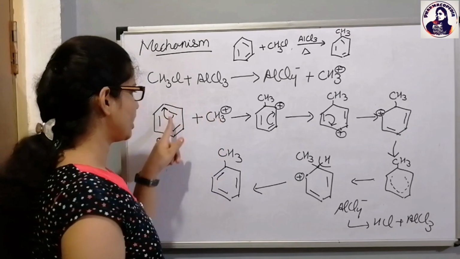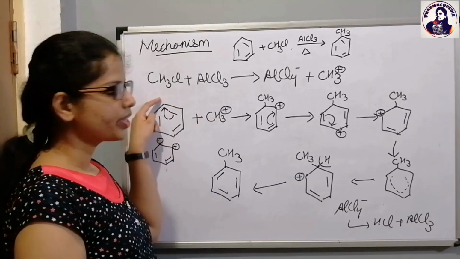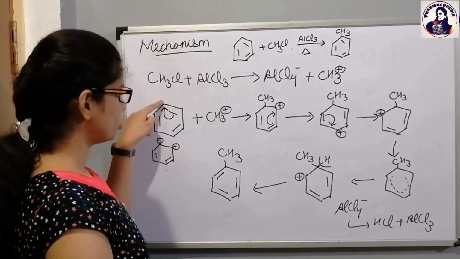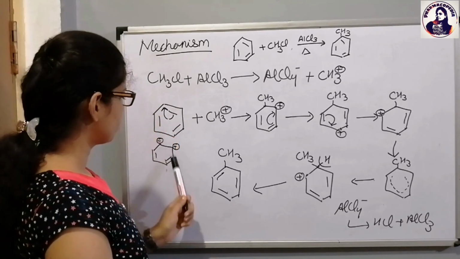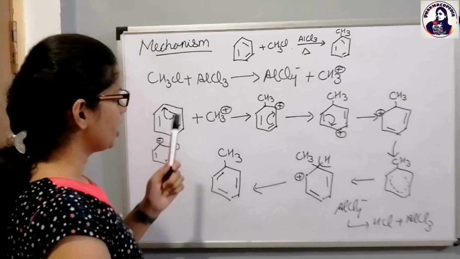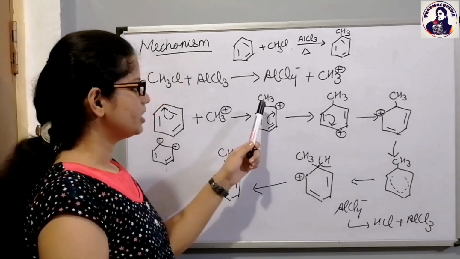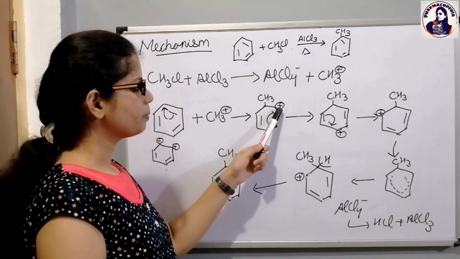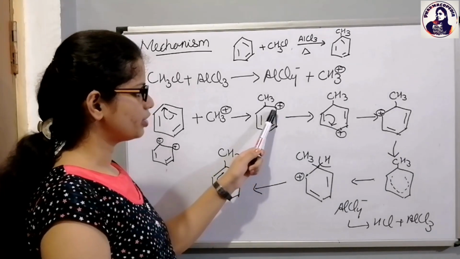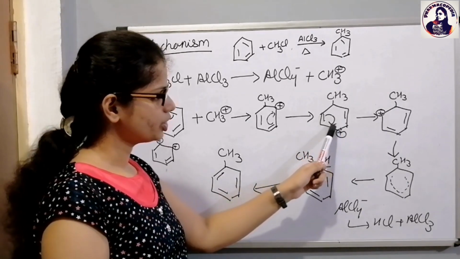Now, when the electrophile wants to attach to the benzene, it needs to generate a negative charge over here. Okay. So it attacks this. As a result, this bond is giving its electron to this carbon, resulting in the formation of negative charge over here and the positive charge over here. As a result, CH3 gets attached to this carbon, generating the positive charge. Now to neutralize this positive charge, this bond is shifted over here. Now to neutralize further this charge, this bond is shifted.